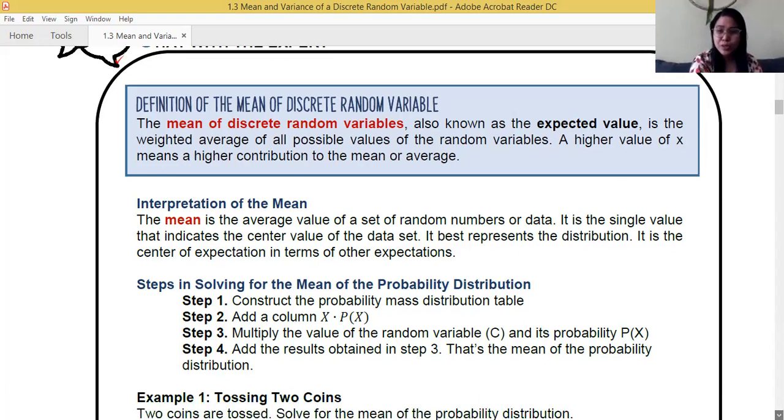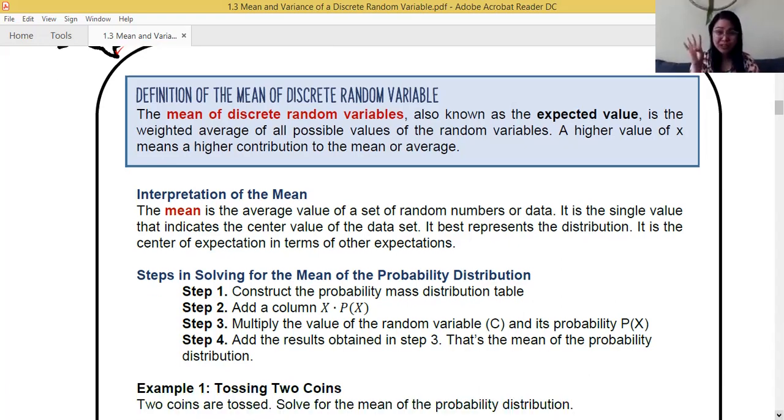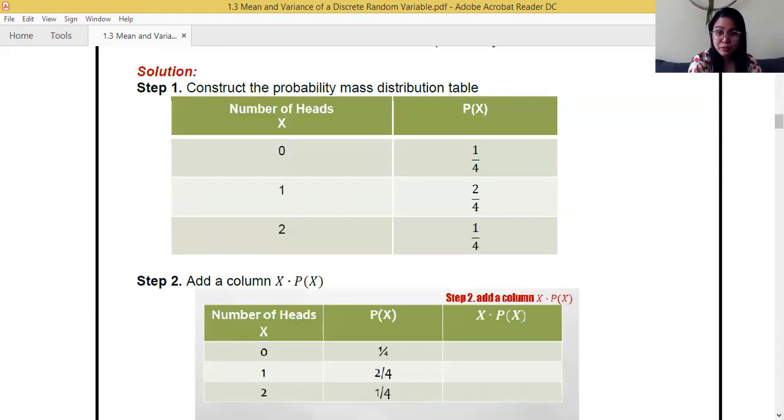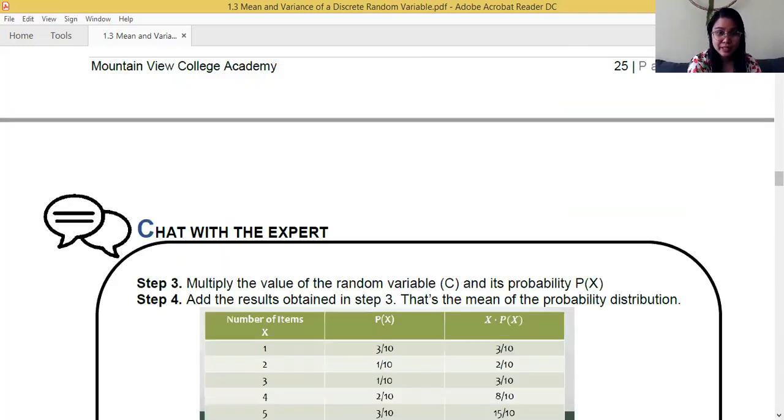Now, how do we solve for the mean? 4 simple steps. Number 1, you construct the PMF. Number 2, you add a third column, the x times P of x. Number 3, you multiply columns 1 and 2, the column for x and the column for P of x. And the last is you add, and the summation of the third column is the mean of the probability distribution.